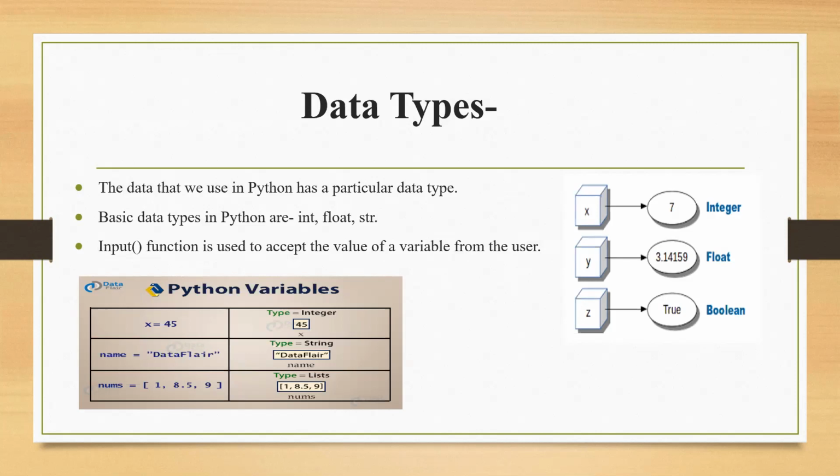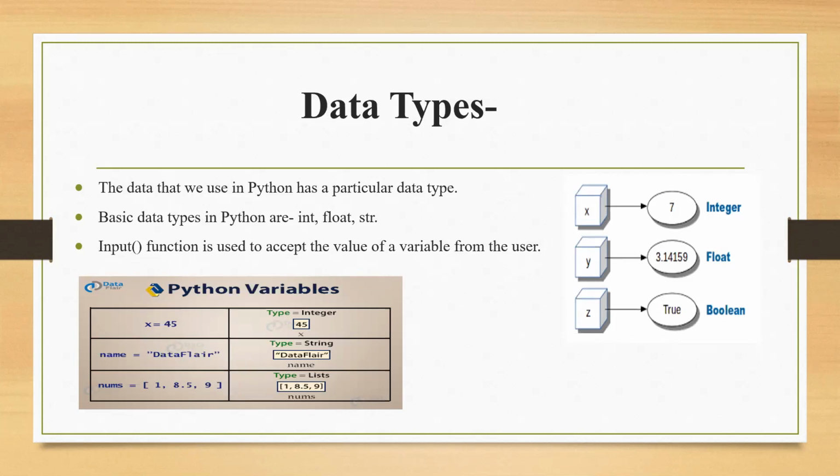Now, the data that we use in Python has a particular type. These basic data types in Python are int, float, and str. Now let me tell you what these are. Int stands for integer, float stands for floating numbers, that means the decimal numbers, and str stands for strings.